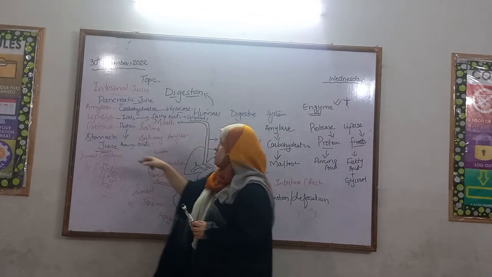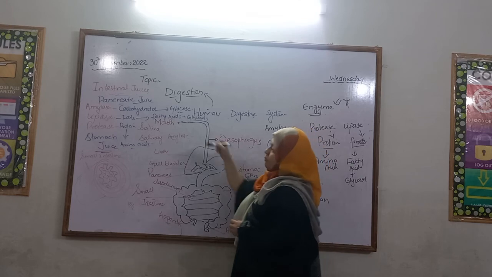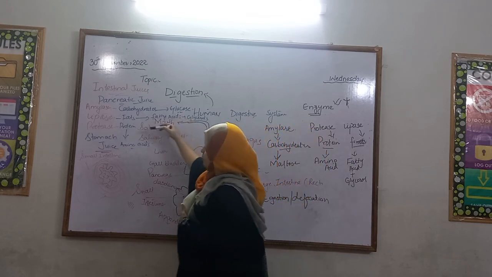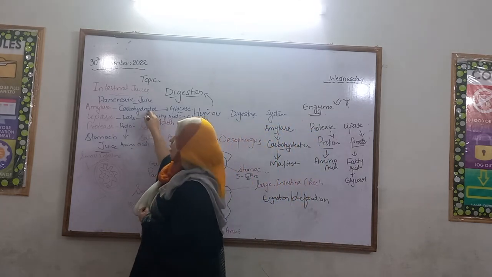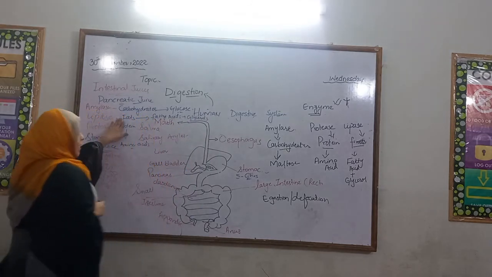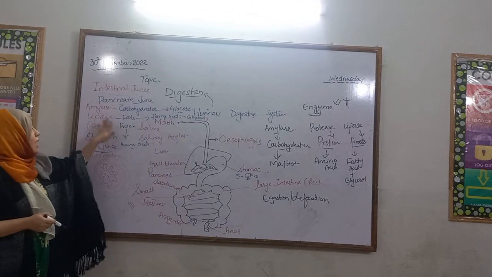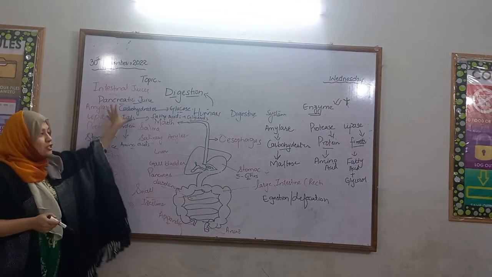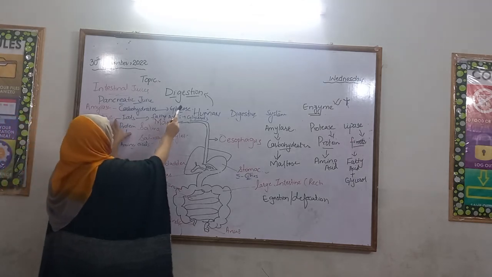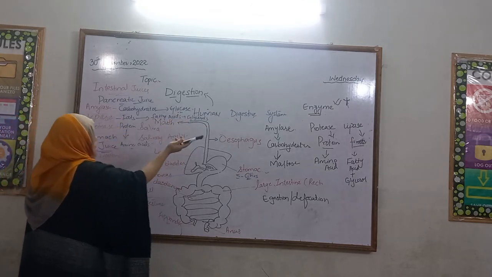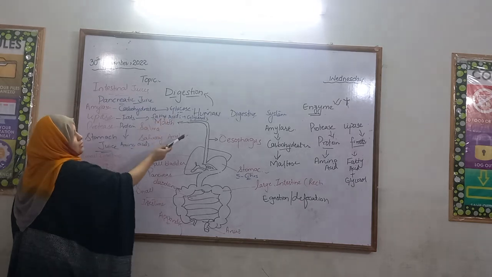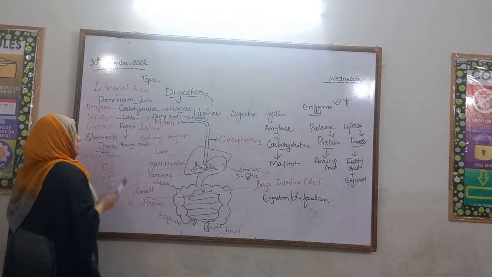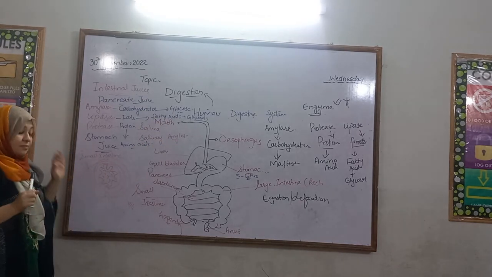We have discussed the function of amylase, lipase, and protease. Amylase works on carbohydrates, lipase works on fats, and protease works on protein and convert the large complex molecules into smaller, simpler, soluble molecules, for example glucose, fatty acids, glycerol, and amino acids.